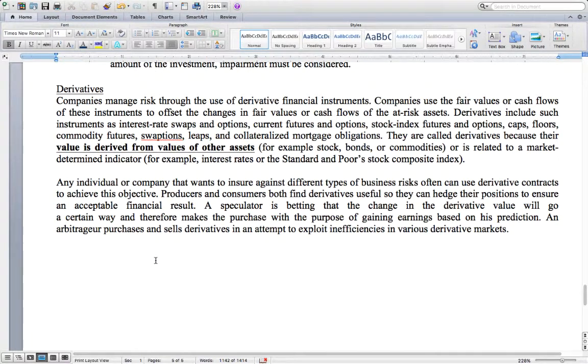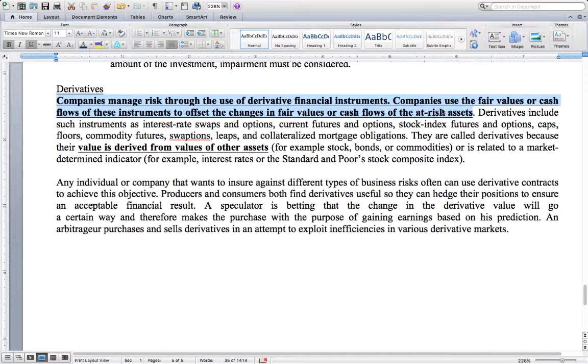Next, I'm just going to briefly talk about derivatives. There's a lot of information here, and I'm not going to go into too much detail. I'll let you read through this, but I would like to note the main purpose of derivatives is for companies to hedge and manage their risk. So they will use derivative instruments and the values of those instruments to help offset changes in the fair values of other instruments. For example, some types of derivatives are interest rate swaps, options, futures, stock index futures, commodity futures, and things like that.